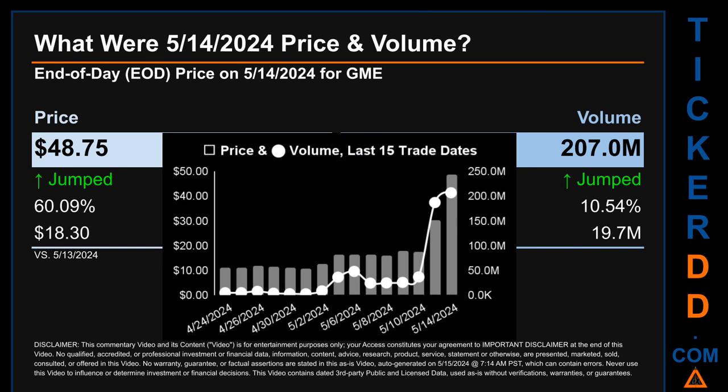Across a range of $37.84, the max and minimum end-of-day price were respectively 48.75 and 10.91. Volume saw a range of 204.3 million, from a day low of 2.7 million to a day high of 207 million.